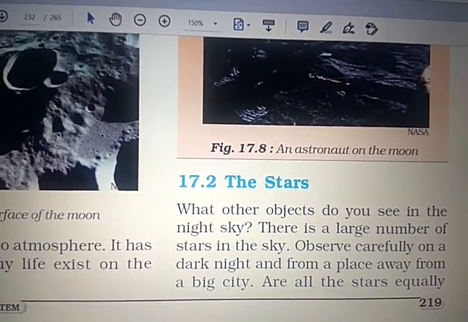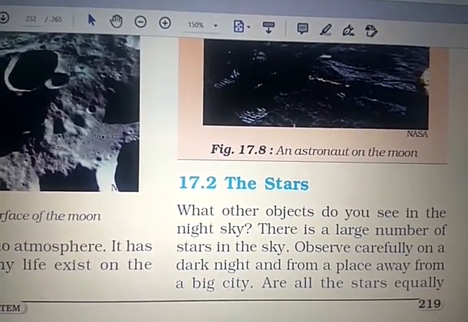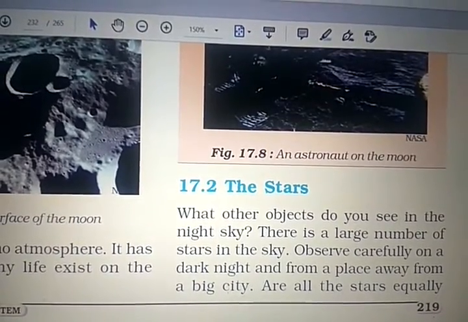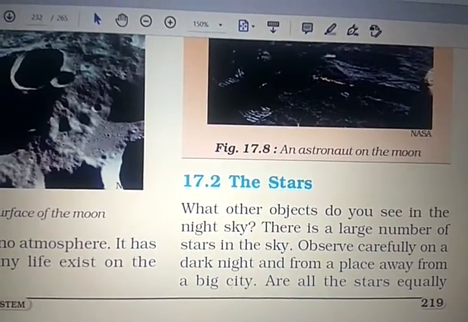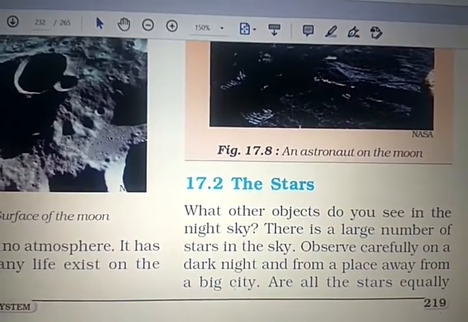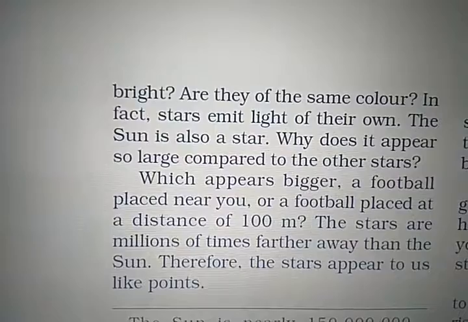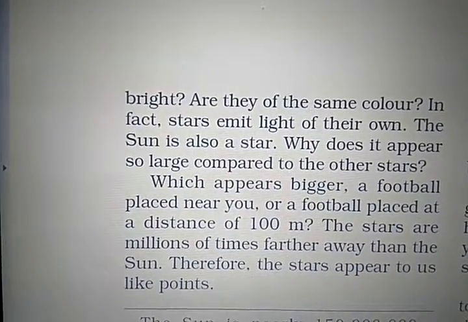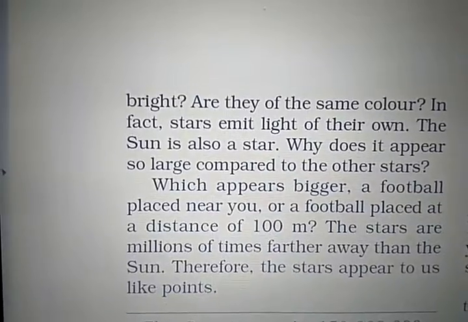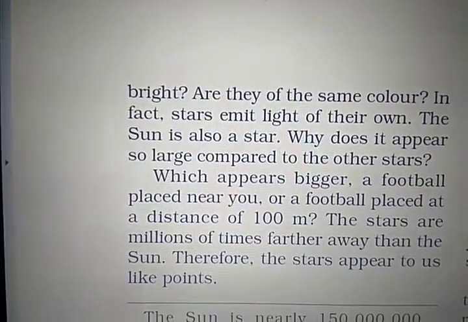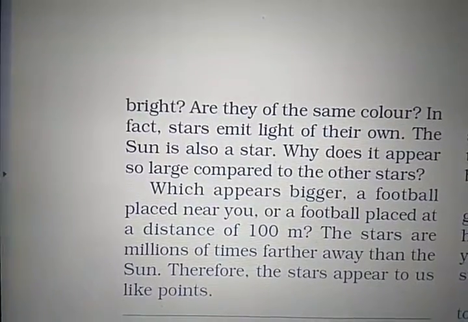What other objects do you see in the night sky? There is a large number of stars in the sky. Observe carefully on a dark night and from a place away from a big city. Are all the stars equally bright? Are they of the same color? In fact, stars emit light of their own, which means they are self-luminous bodies. The sun is also a star. Sun is our nearest star.